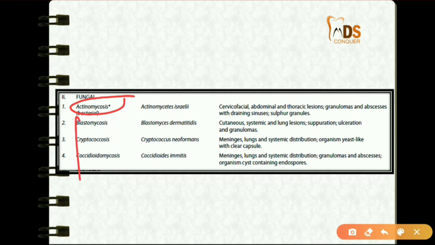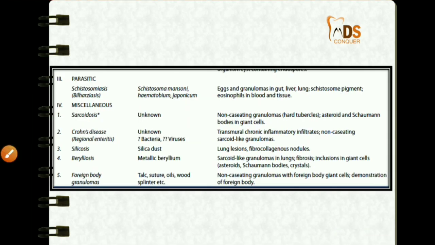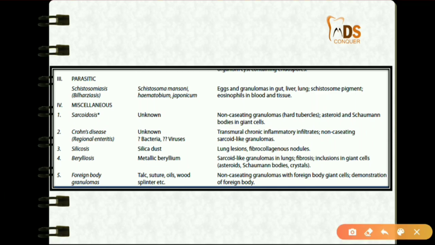All fungal infections are granulomatous infections. Coming to the parasitic infections, like schistosomiasis, and miscellaneous ones like sarcoidosis, silicosis, berylliosis, and foreign body granulomas, all these come under the examples of granulomatous diseases which you have to remember for your exam.